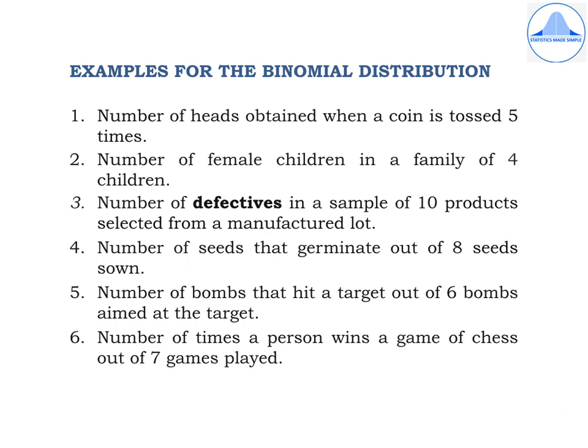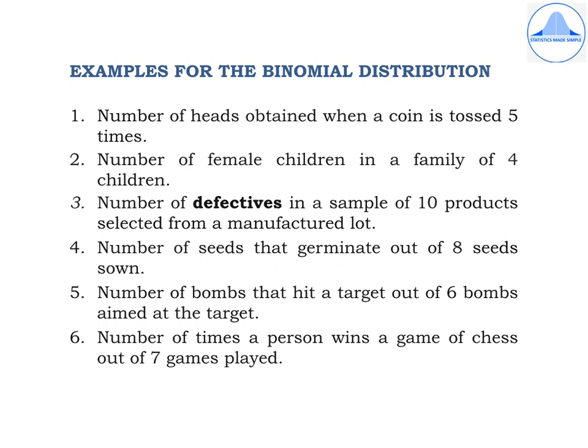Third one, if you have a factory which is manufacturing a product, and if you choose a sample of only 10 products from the entire manufactured lot, and if you note down the number of defectives, then it constitutes a binomial distribution. The fourth one, if I sow 8 seeds and out of them a few will germinate, then germination is considered to be success, and this is an example for the binomial distribution.